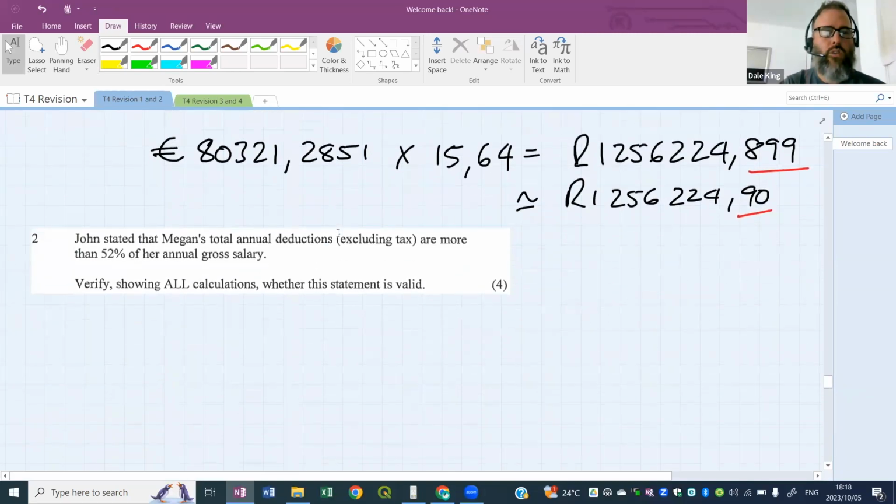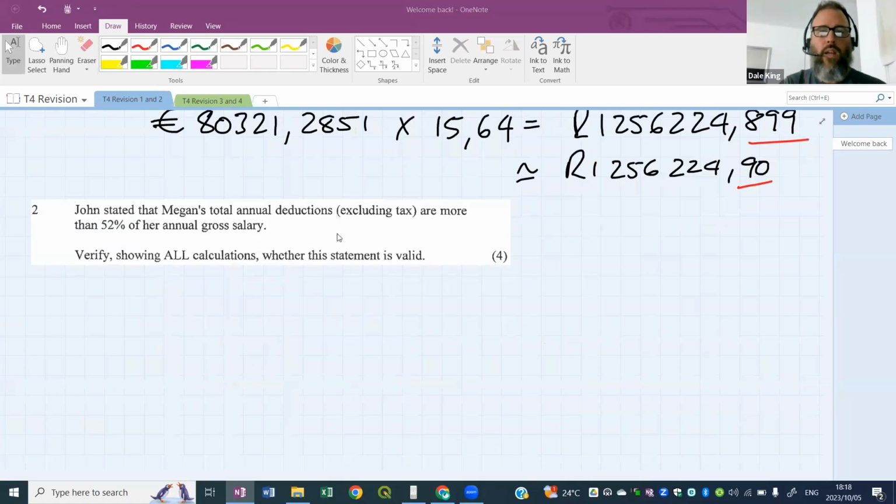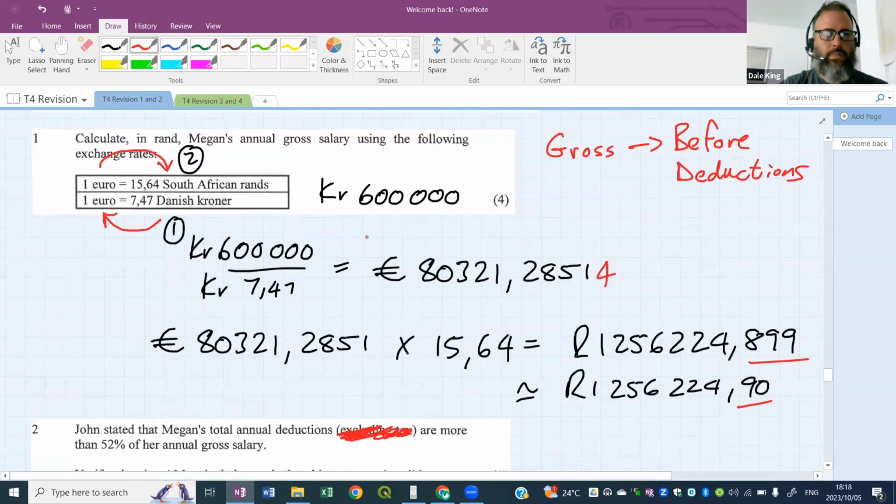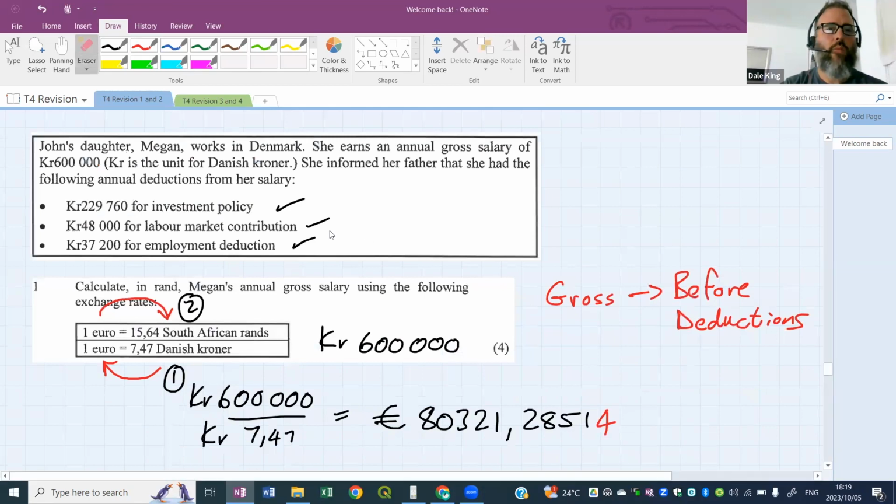Moving on to question 2. Says, John stated that, well done, Tando. John stated that Megan's total annual deductions, excluding tax. Now, I don't want you to worry about this. Okay, don't worry about excluding tax. John says that the total deductions are more than 52% of her gross salary. He's making a statement. Verify by calculation whether the statement is valid. So all these deductions, he says, are more than 52% of her gross salary. Is that true? We have the deductions. We have the gross salary.